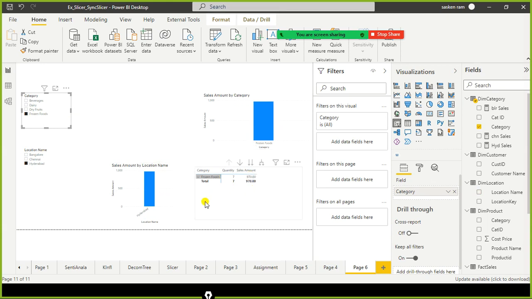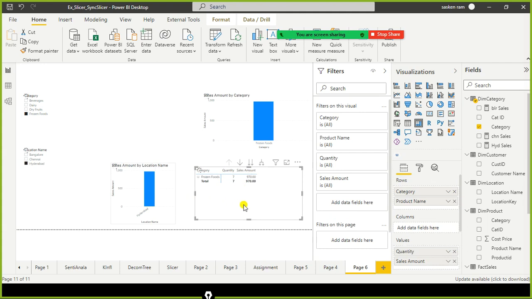If I make some changes here, the selection state is still maintained here, so you get to know what kind of filter we applied. Whereas in the case of cross highlighting, without using a slicer, you can use the visuals to interact with other visuals, but when you select elsewhere, the selection state is not maintained. Hence, the slicer is very helpful.